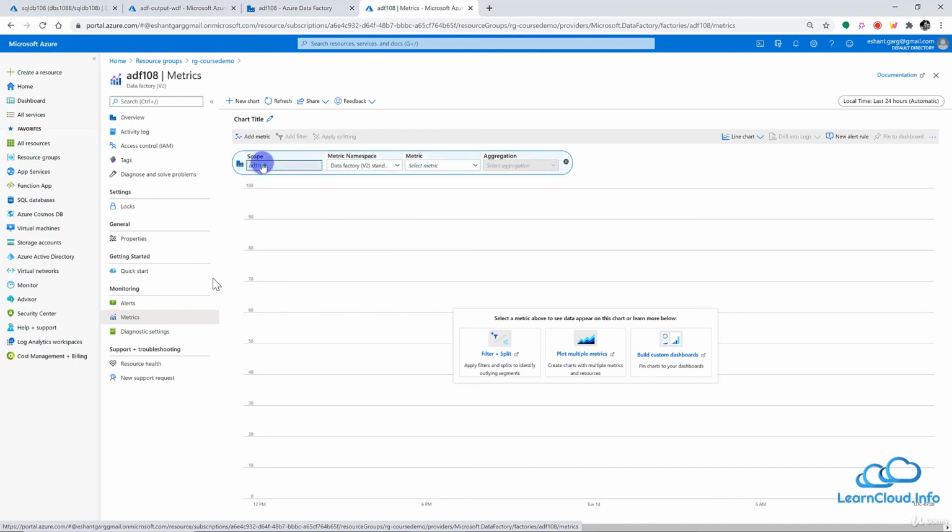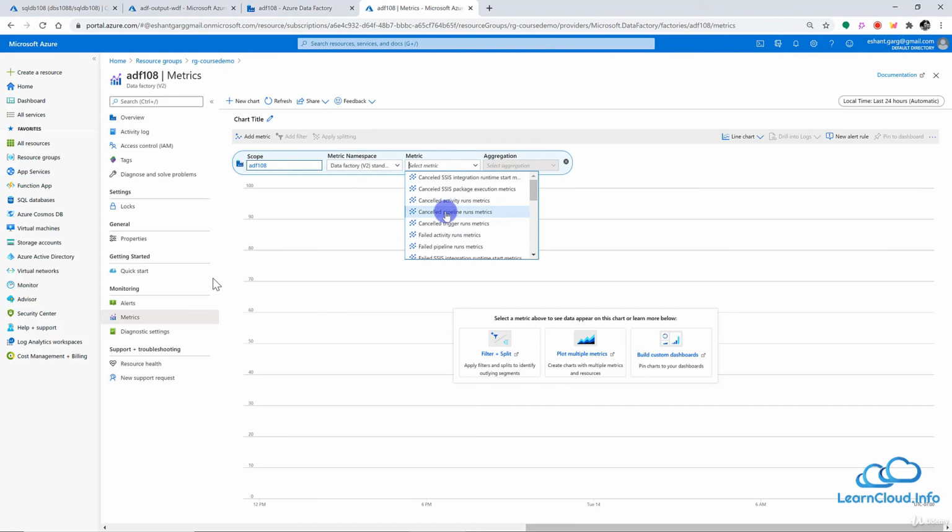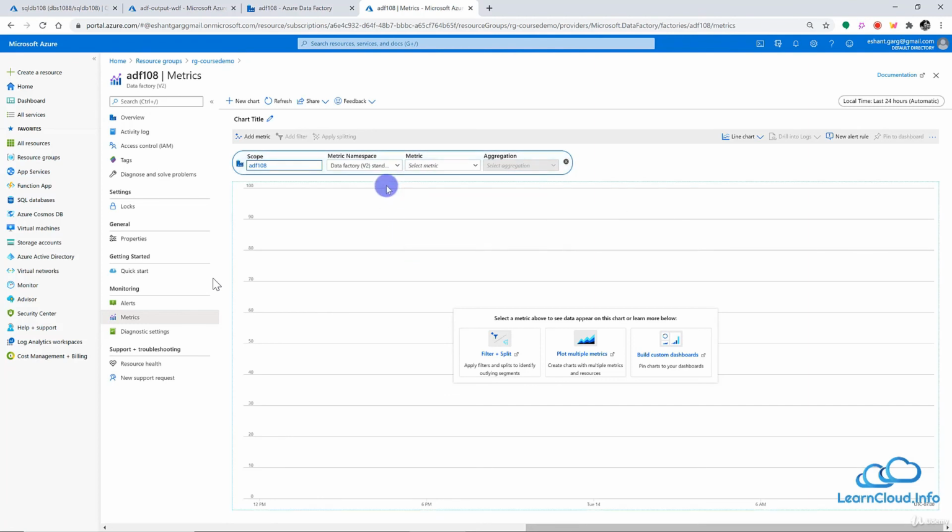So let's start. On the left side, we can see the scope. Right now, by default, my Azure Data Factory instance is selected here, which is fine. And then we have the namespace. Namespace means we have all these metrics here, and how you want to divide these metrics into different groups according to their category, you can see those namespaces here. So basically you can say that this is a kind of category.